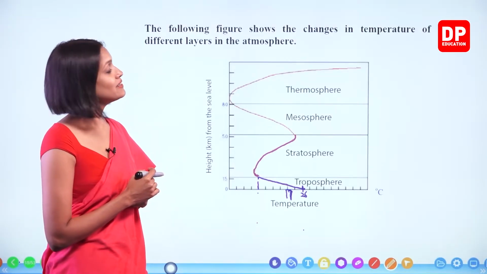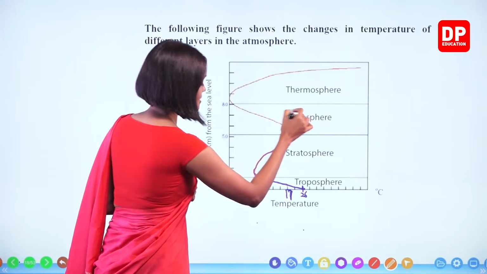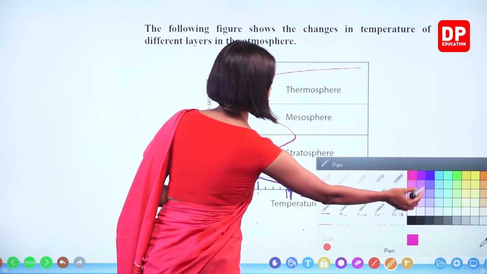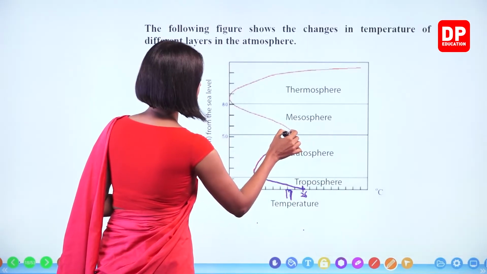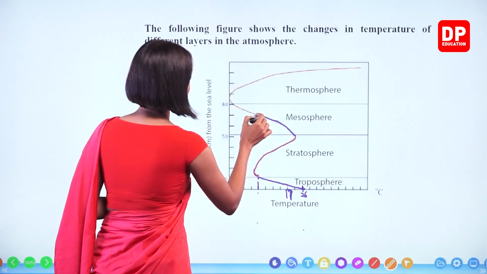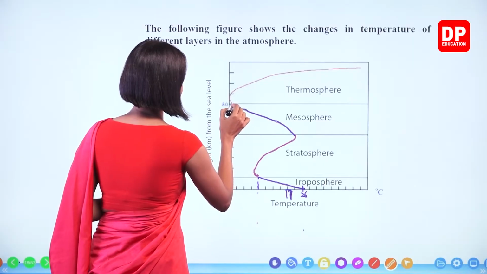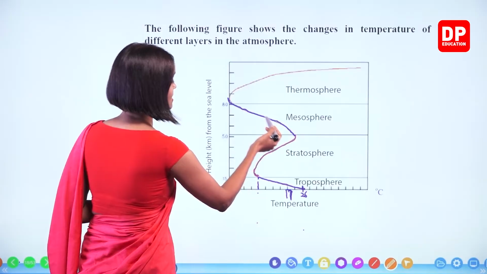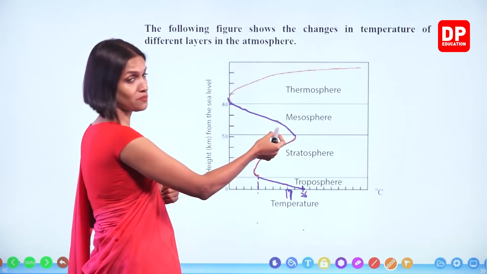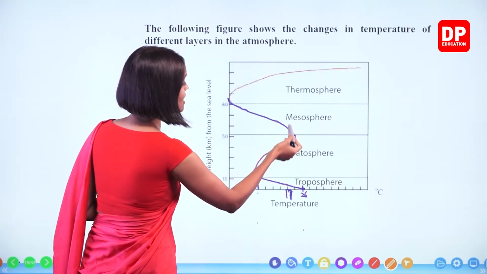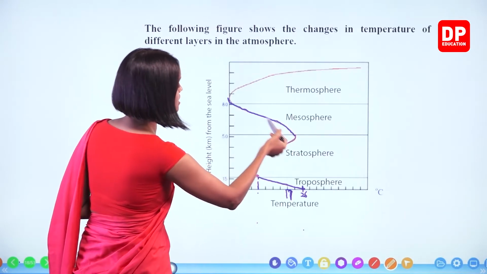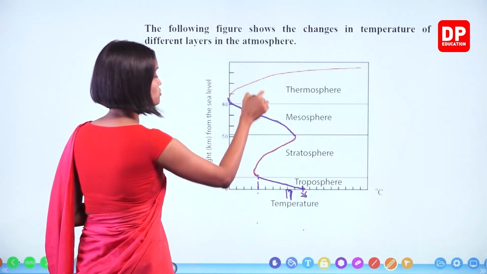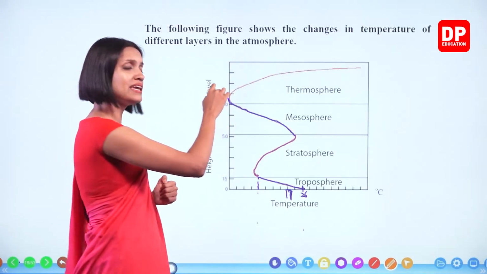Okay. And the third layer is the mesosphere. You can see the mesosphere's temperature reduces a lot here. The stratosphere's temperature is higher, but in the mesosphere, from bottom to top, temperature decreases highly.